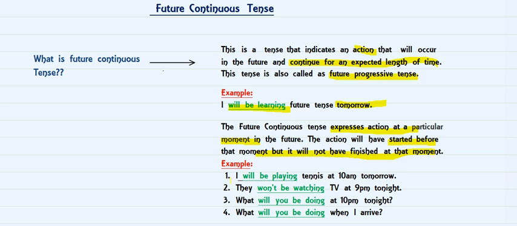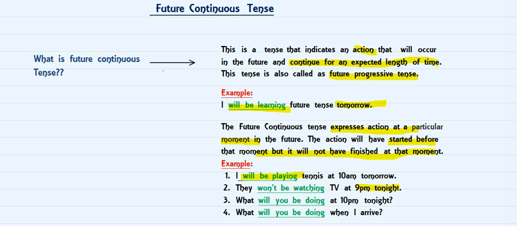It says, I will be playing tennis at 10 a.m. tomorrow. Now, this is a future action. Will be playing tennis, will be in the future time. Next day, tomorrow, he'll be playing tennis. And that would be at a particular time, like we were talking about the expected length, that is at 10 a.m. tomorrow. Now, next one is, they won't be watching TV at 9 p.m. tonight. So, this is again a time frame over here which is showing us the time length, that is 9 p.m. So that is how we were talking about, that it could be starting before that moment and could be continuing or might not have finished at a particular time moment.